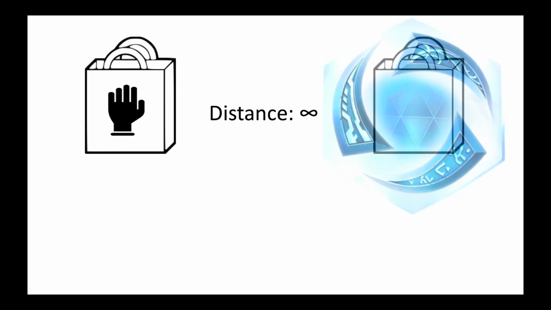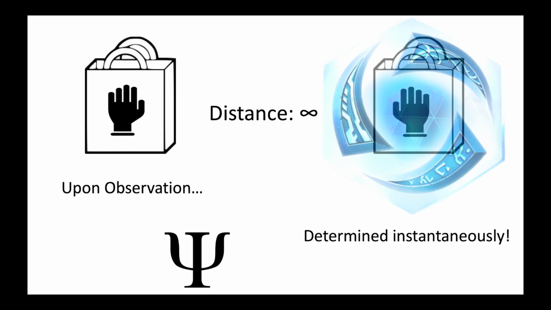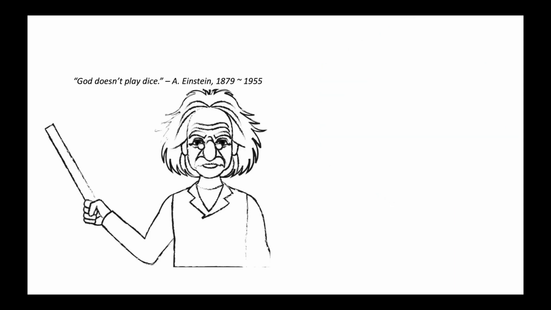But after a measurement is made, we can only see one state. This is because the wave function describing the system collapses when an observation is made. Essentially, we have two bags each containing both left and right gloves. But when one is observed and fixed as one state, the other bag automatically and instantaneously contains the opposing state.